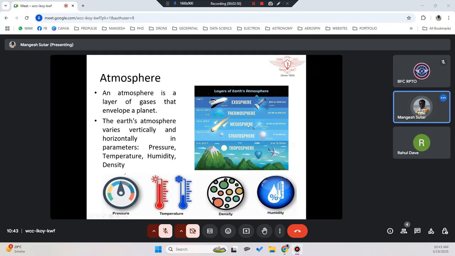As we climb up from 40-50 kilometers to 90 kilometers, you have the mesosphere. This is where your rockets will be going into space, and you can see meteors also in this region. Then above 90 kilometers, it is the thermosphere. And then almost 400 to 800 kilometers above the ground is what we call the exosphere, which is the area where you will see maximum satellites moving around the earth in different orbits.